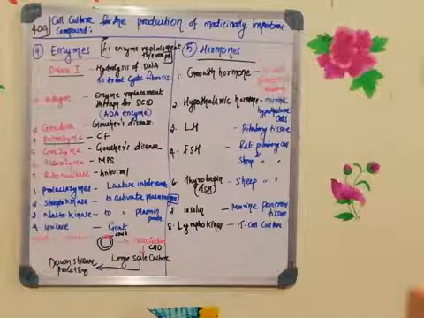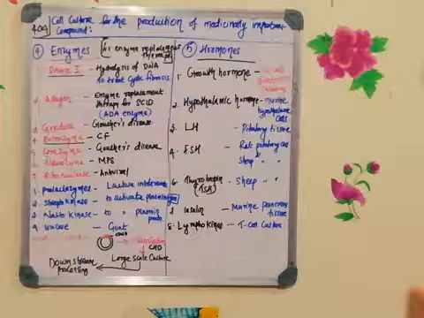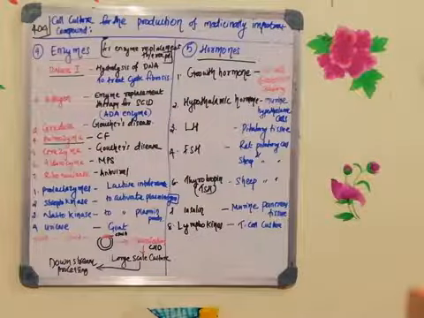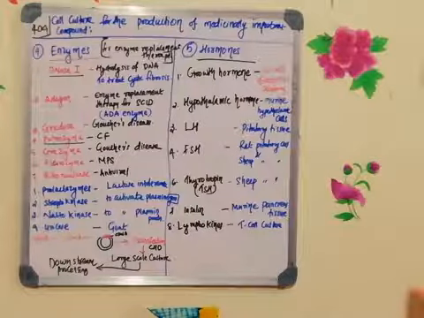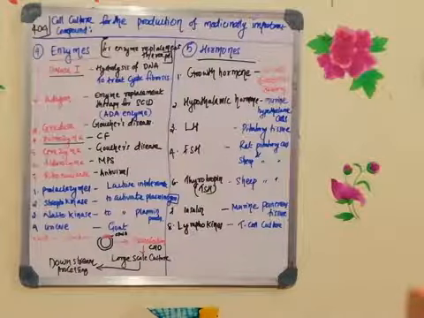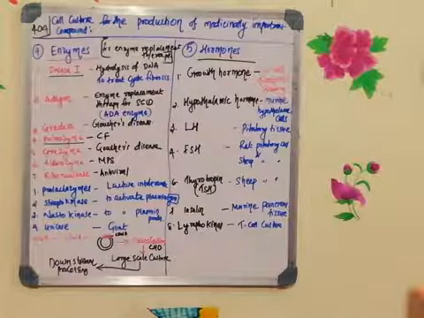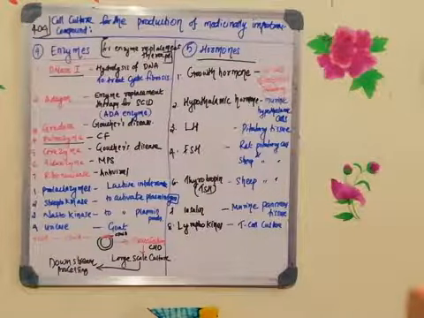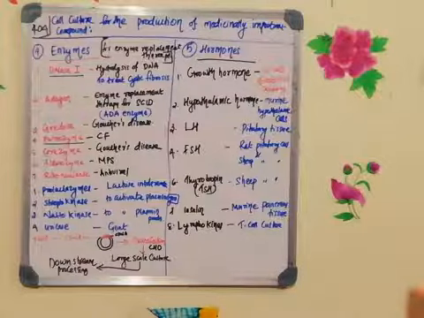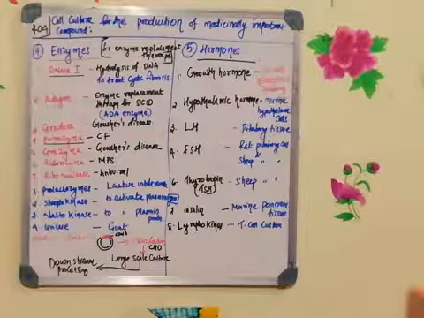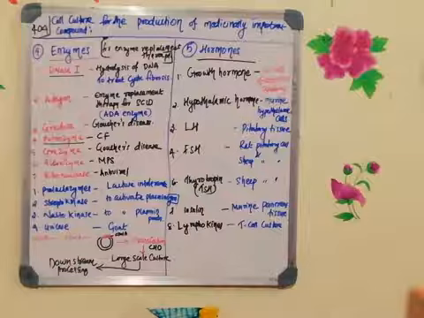Second one is adagen. Adagen is an enzyme. It is used for treating SCID. Have you heard of SCID? This you will be studying in immunology. What is SCID? SCID is severe combined immunodeficiency disorder. It's a primary immunodeficiency disorder. Immunodeficiency means the immune system is very weak. They will not have a proper immune system. So you can treat this severe combined immunodeficiency disorder by doing an enzyme replacement therapy.